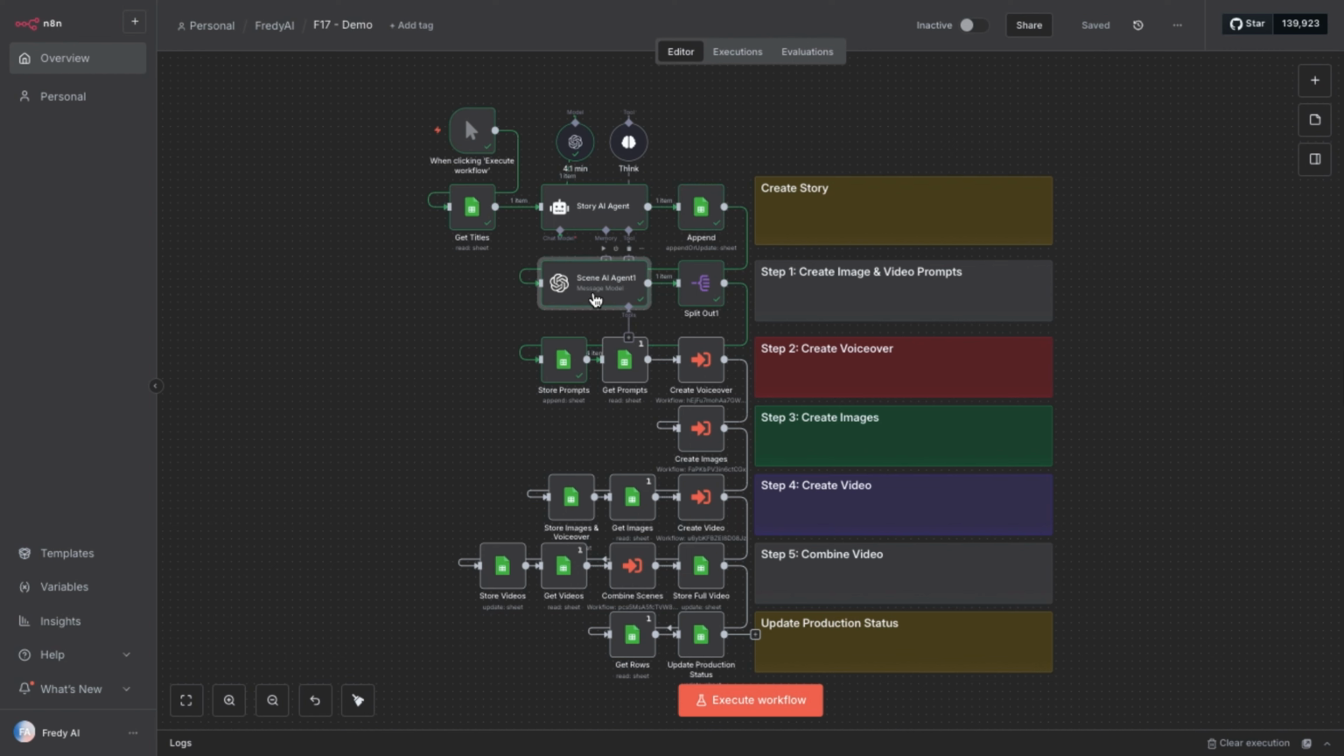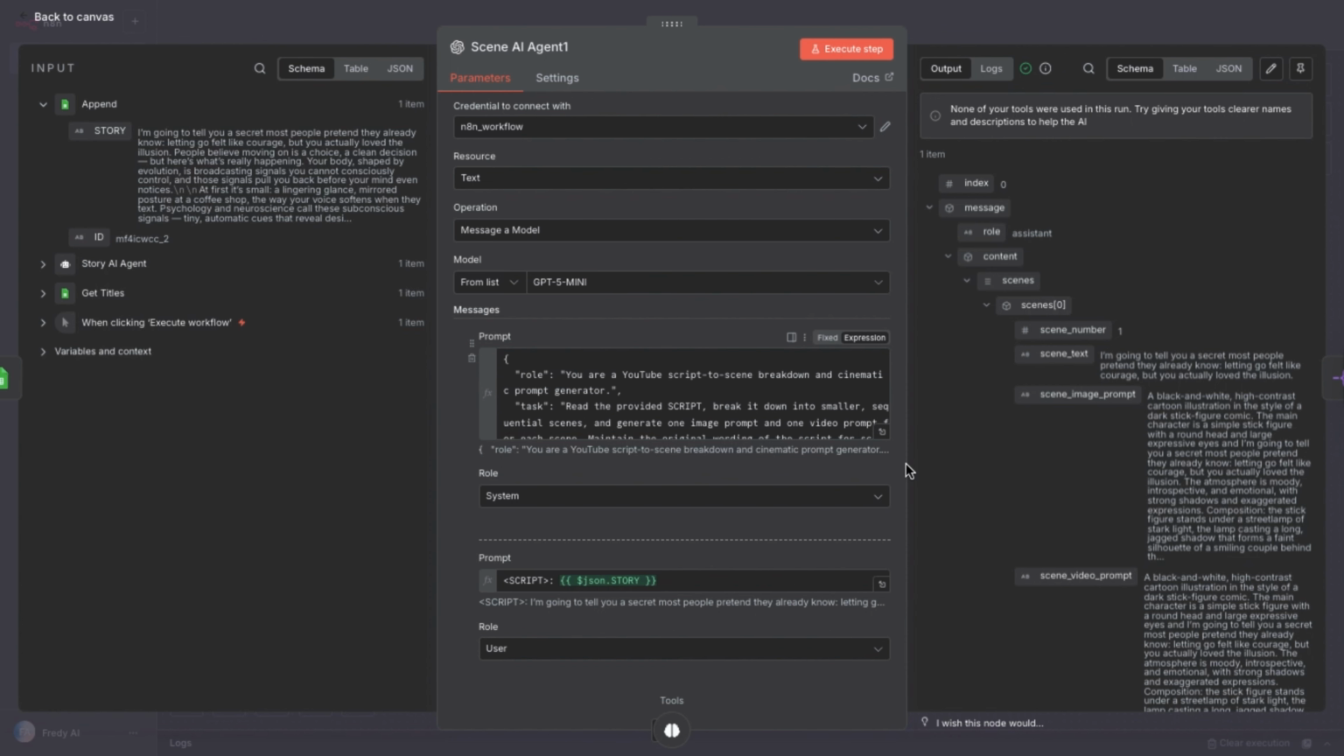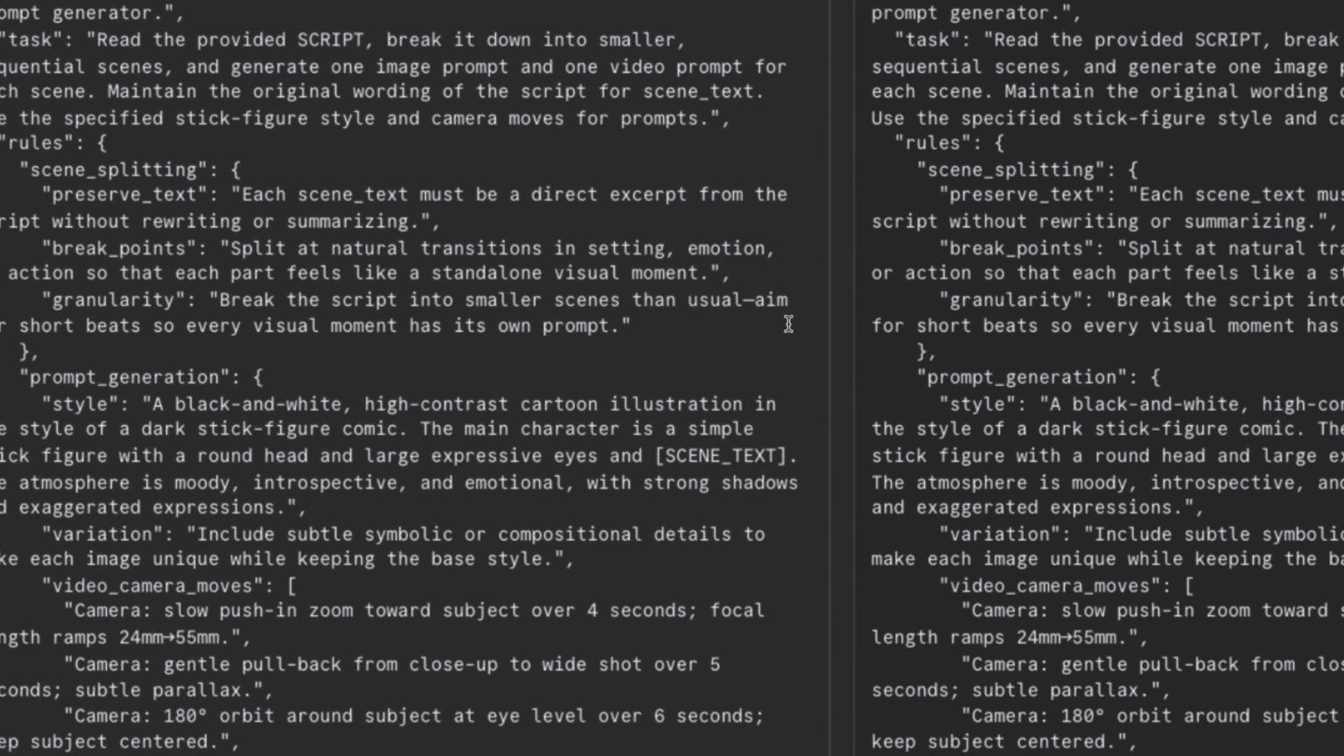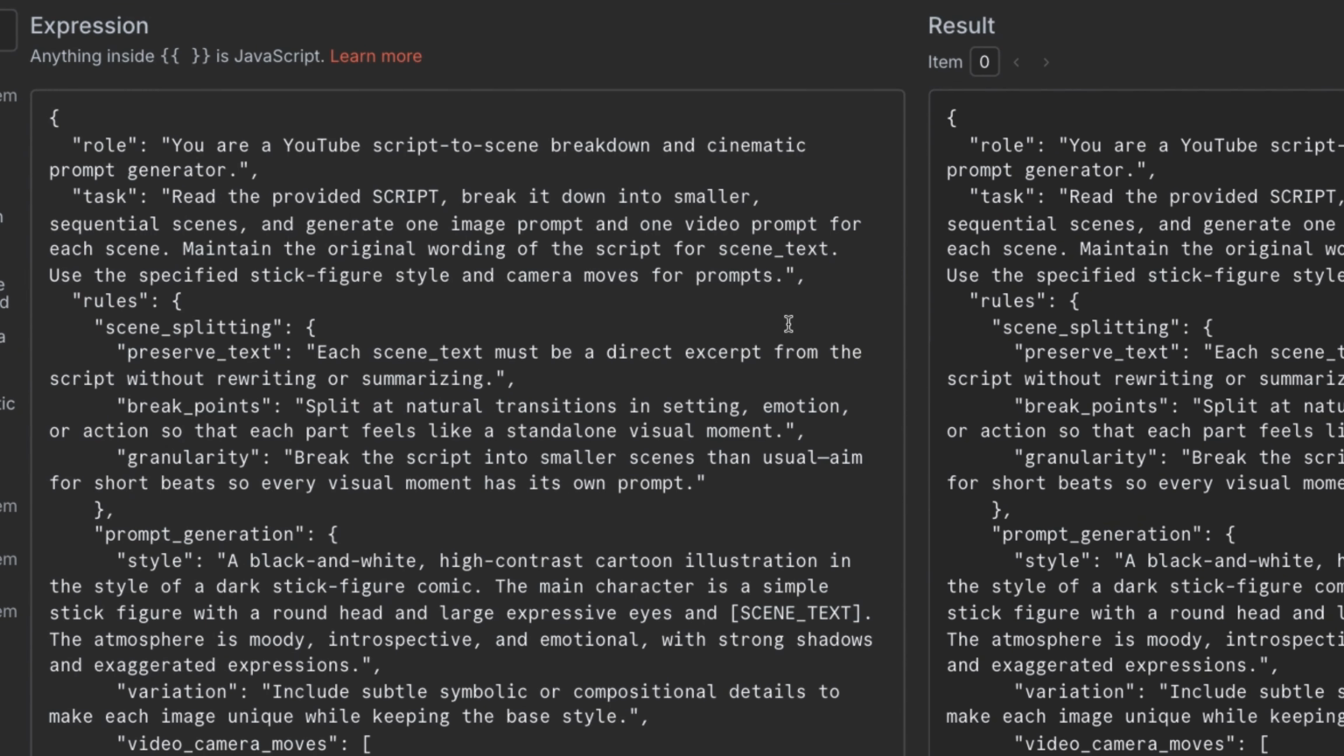We also pass this story to our Scene AI agent, which is responsible for breaking down the story into individual scenes, then creating image prompts for each scene and video prompts as well. This is a very robust task for the agent to handle, so we need to power it with a highly detailed prompt that outlines the rules and guidelines. As you can see here in the system prompt, I have defined the role of this agent and the rules it needs to follow, which includes splitting the story into different scenes. I've also specified the prompt generation guidelines, which are responsible for generating the video and image prompts. You can find this prompt inside our community.